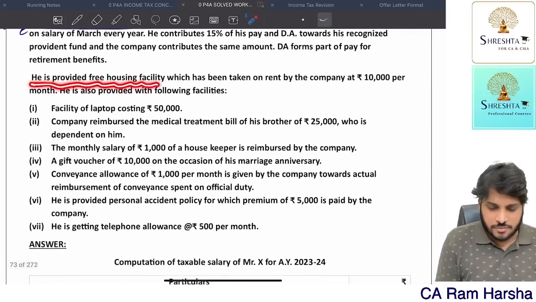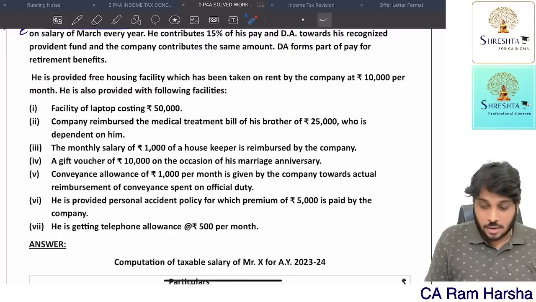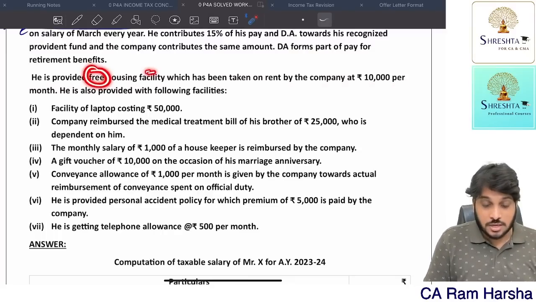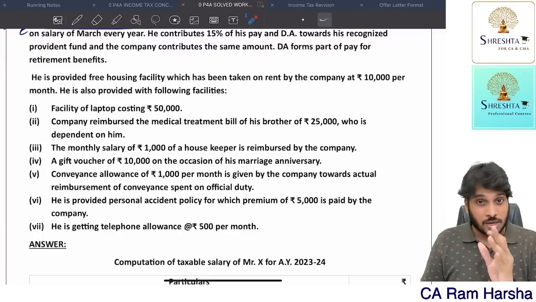He is provided with a housing facility which has been taken on rent by the company. So the company has taken a house on rent and gave it to him. Now the company is paying how much rent? 10,000 per month. So he has been given a free housing facility which the company has taken on rent. What is the perquisite valuation for a house which is taken on rent and given to an employee as a facility?